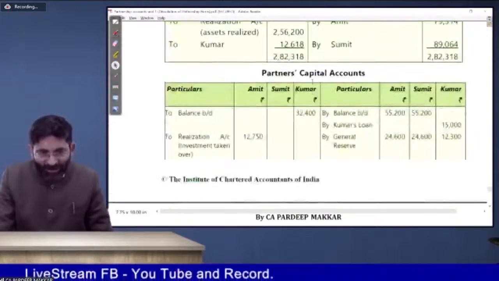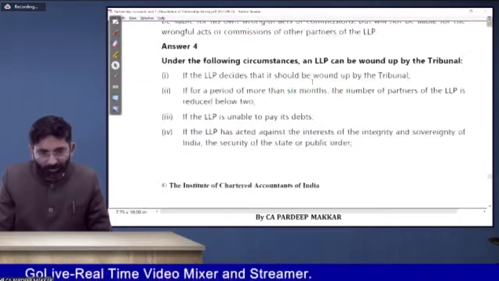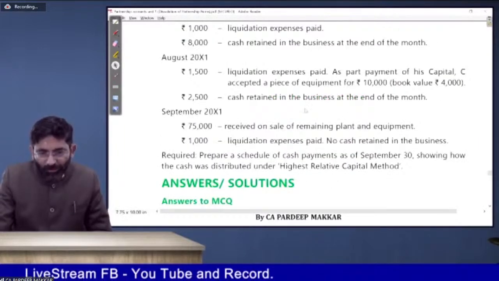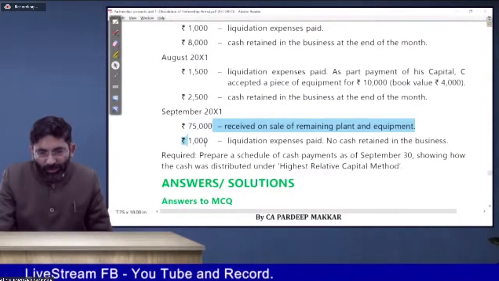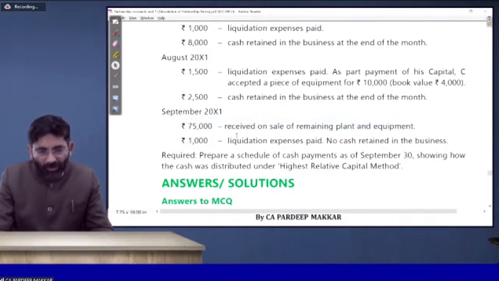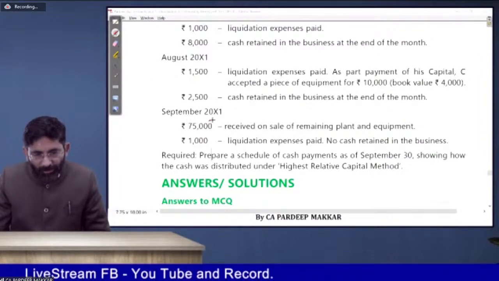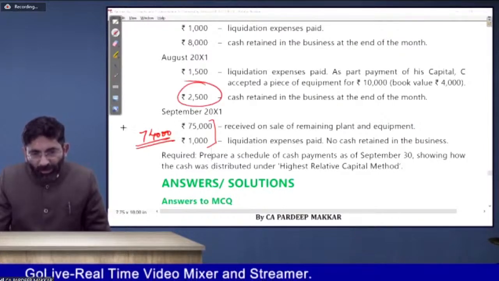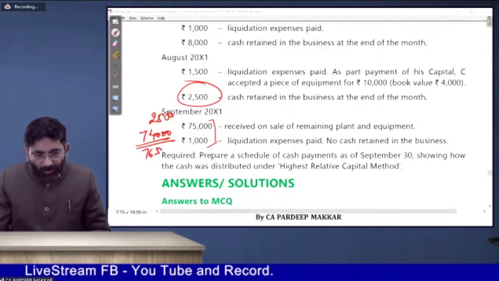Just see the question, beta. 75,000 received on sale of remaining plant and machine equipment in September. 1,000 is the liquidation expense, so this is to be deducted. It is 75 minus 1, 74,000. And we have an opening balance of 2,500, which will come from the previous month. So it is 76,500. Maybe it is clear, beta.